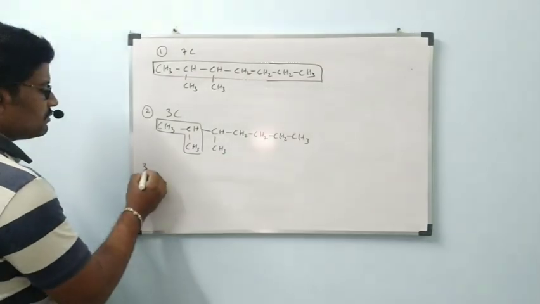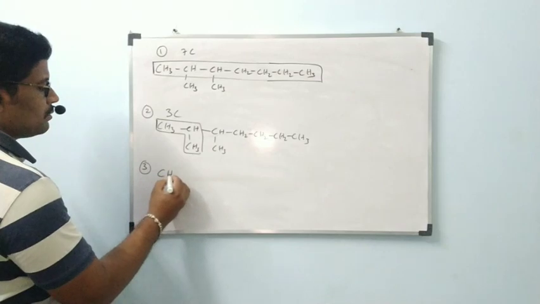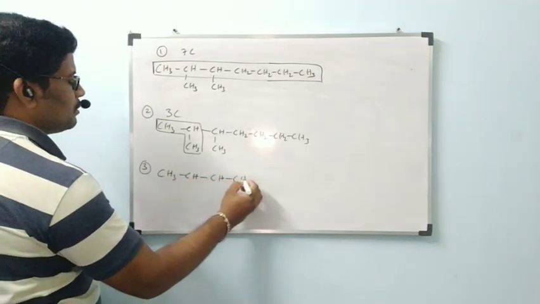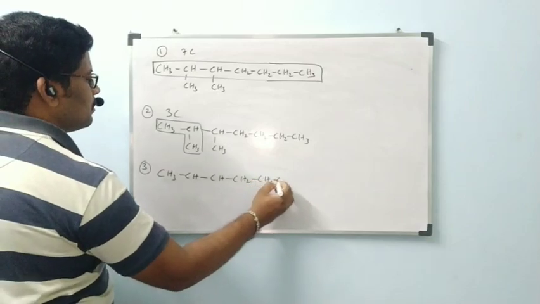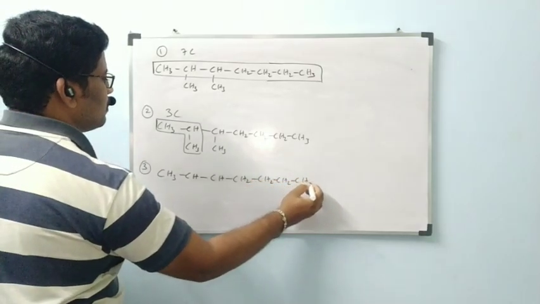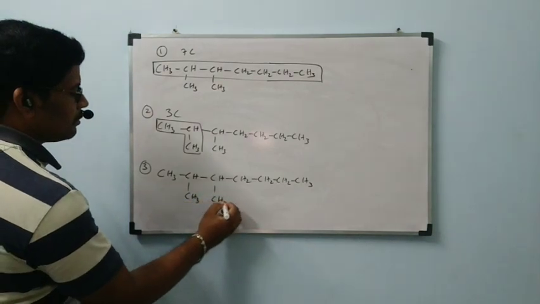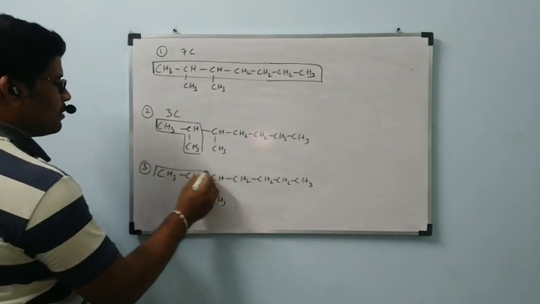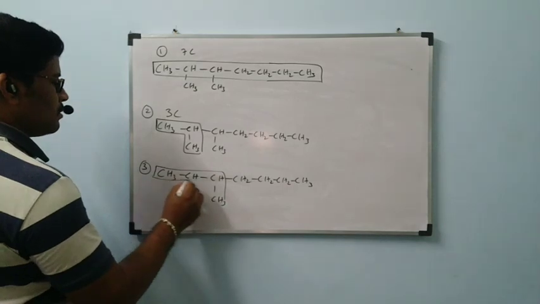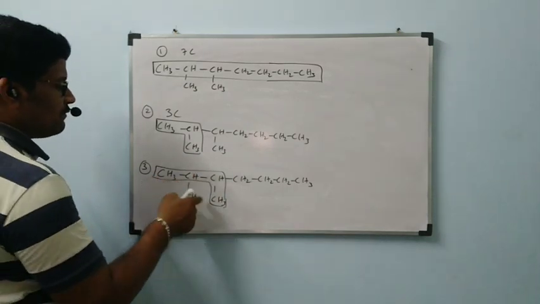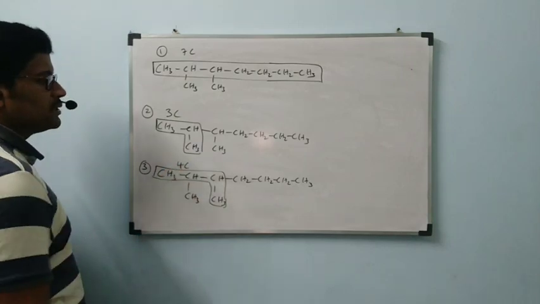Next, third one. Third possibility: 1, 2, 3, 4. We have 4 carbons.